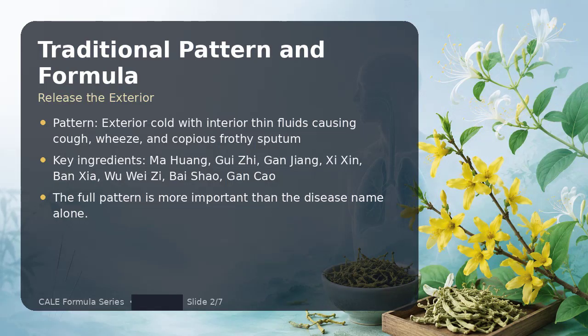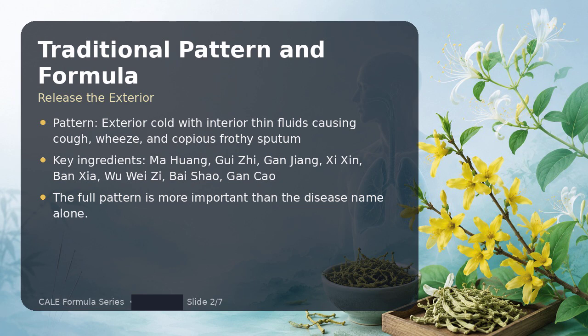Traditionally, Qing Tang belongs to the category release the exterior. A representative pattern is exterior cold with interior thin fluids causing cough, wheeze, and copious frothy sputum. Important ingredients include ma huang, gui zhi, gan jiang, xi xin, ban xia, wu wei zi, bai shao, gan cao. In practice, the formula should be chosen by matching the full pattern, not simply by matching a biomedical diagnosis.